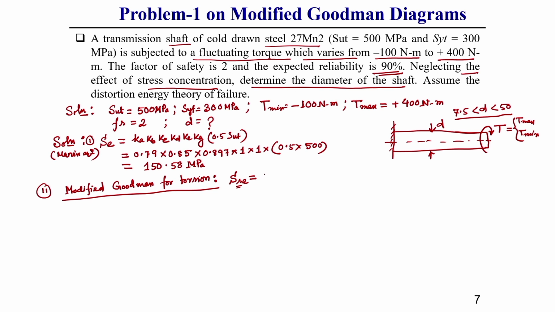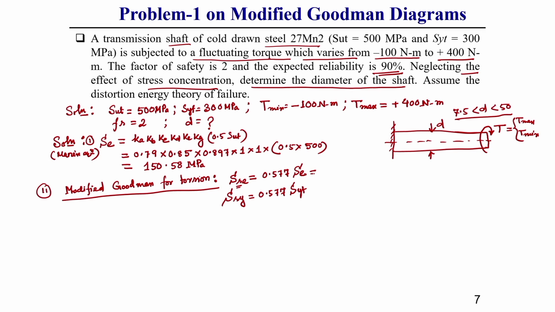S_se, the endurance strength due to shear, equals 0.577 into the endurance strength S_e, whatever we get from the Marin equation. You should keep this in mind. Similarly, the yield strength due to shear, S_sy, I am writing, will also be equal to 0.577 into the yield strength due to tension. These are the things you should keep in mind.